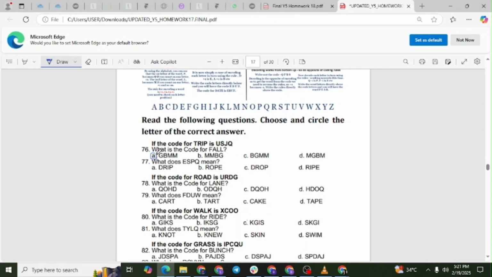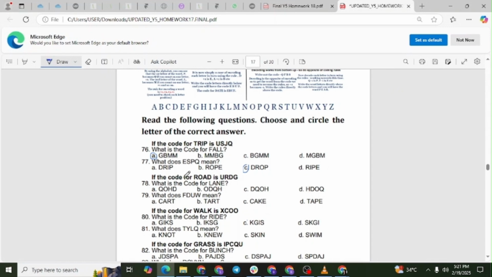Question 77. What does ESPQ mean? We know that the pattern involves shifting each letter forward by 1 place in the alphabet. To decode, we reverse this pattern by moving each letter backward by 1 place. The letter E moves back to the letter D. The letter S moves back to the letter R. The letter P moves back to the letter O. The letter Q moves back to the letter P. The original word is drop. The correct answer is option C.